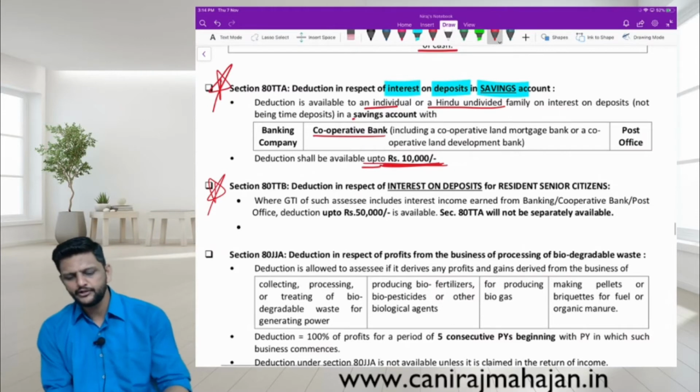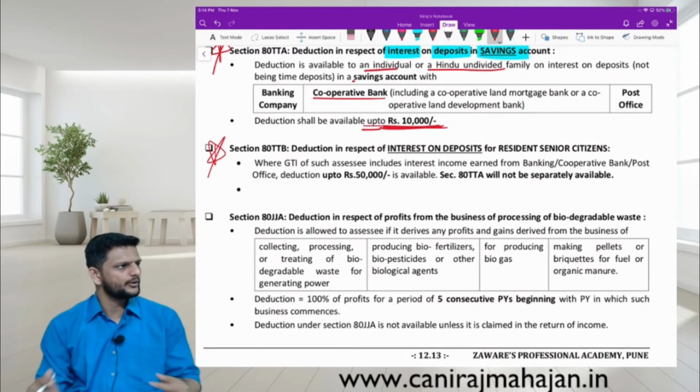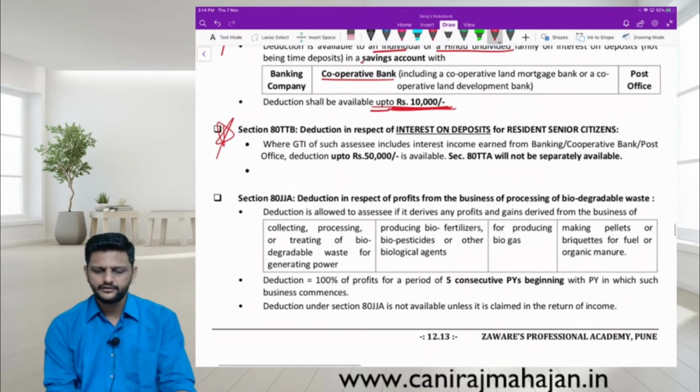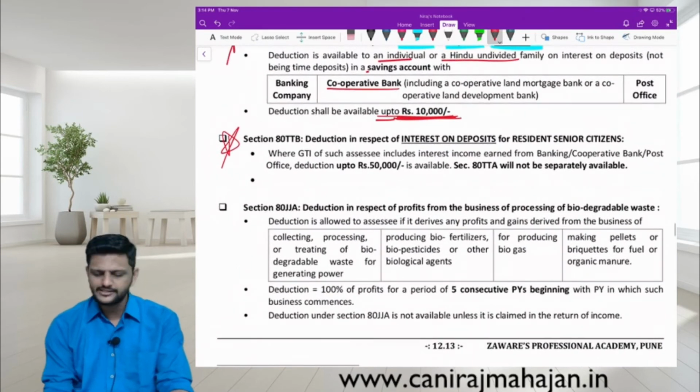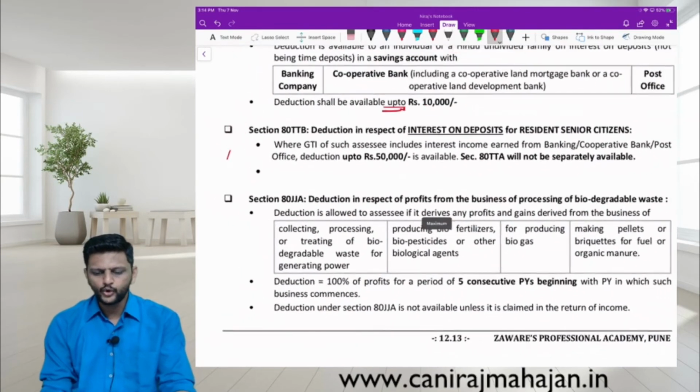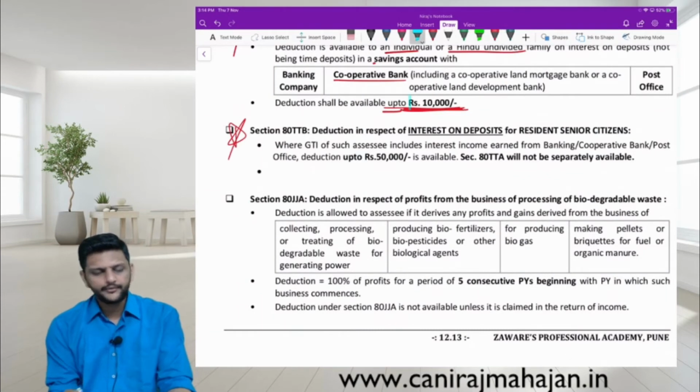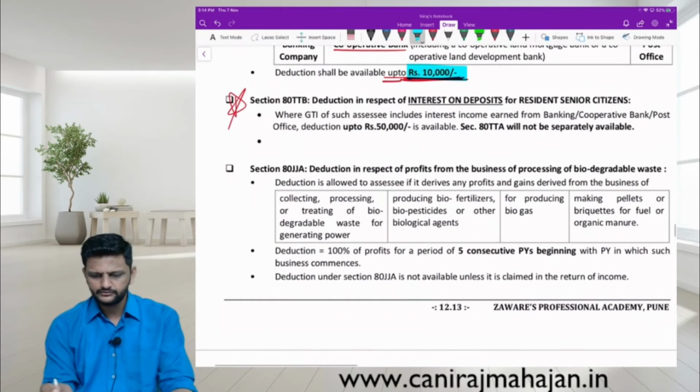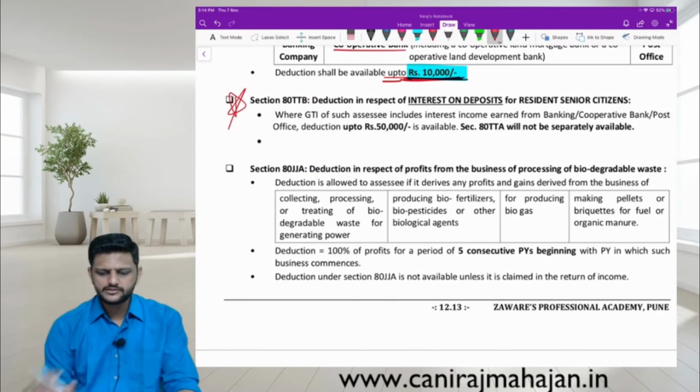Then you will be able to cross the limit of 10 lakh rupees. 10,000 rupees. Okay. Are you following or no, everyone? Yes? Okay. So I hope your limit of 10,000 crosses soon. You have to keep that much balance.